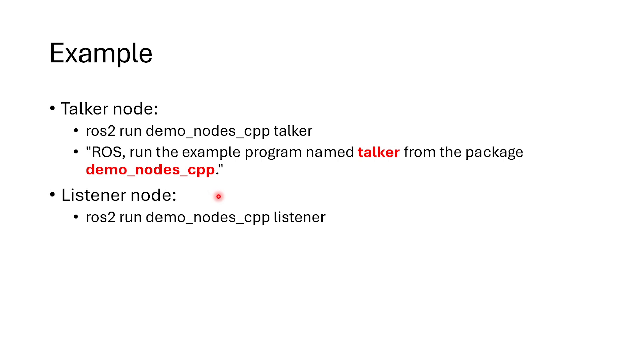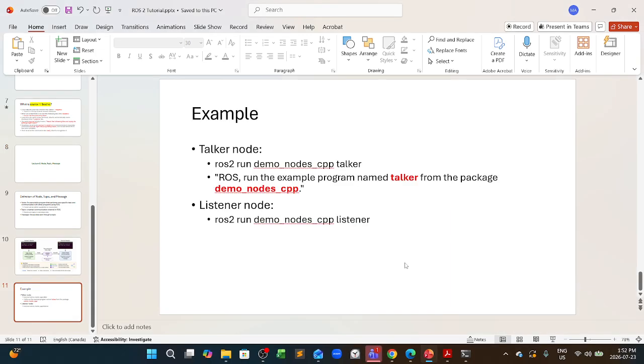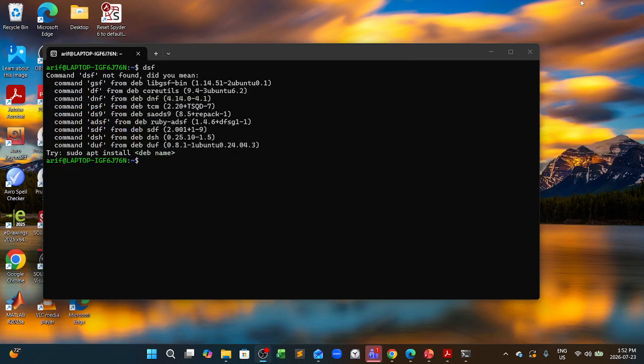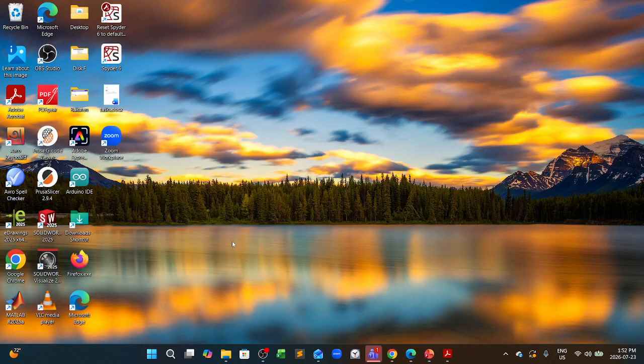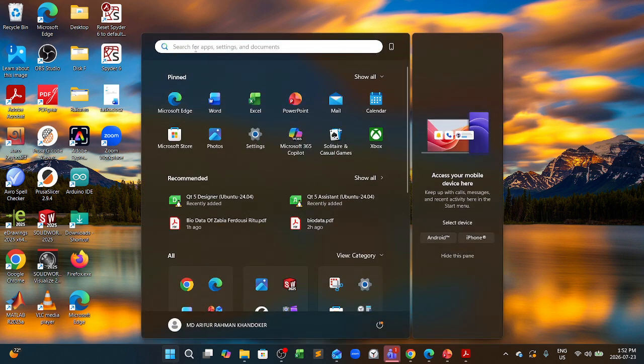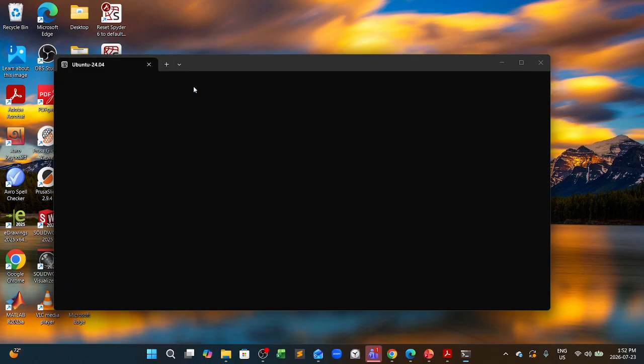So right now we are going to see this in a terminal. So let's open an Ubuntu terminal. Here we can first see what nodes are available in our system so far. Let's write ros2 node list, and this doesn't bring anything. That means we don't have any node yet. But right now we will create our first node.